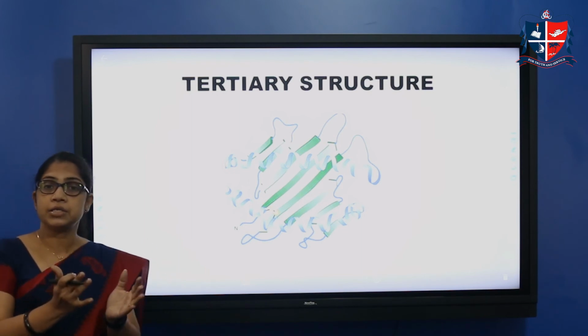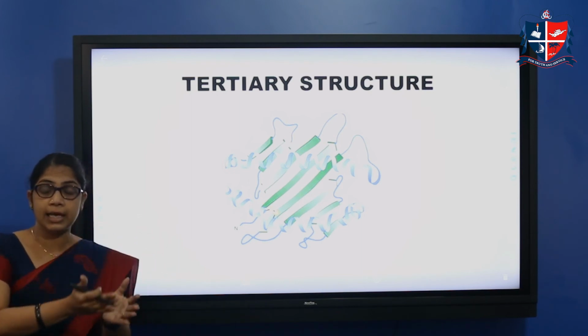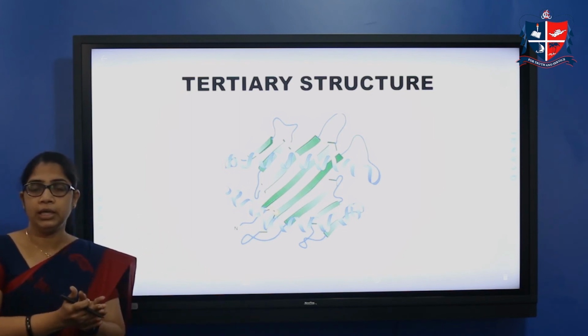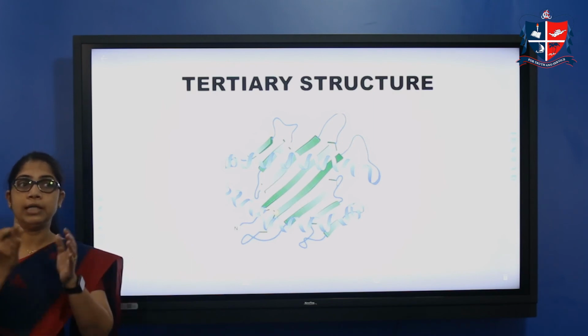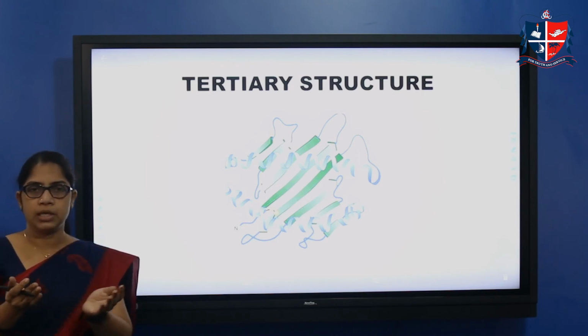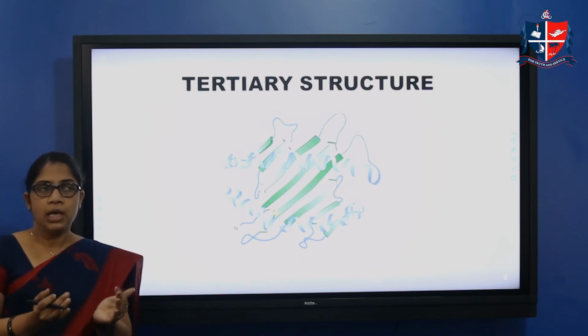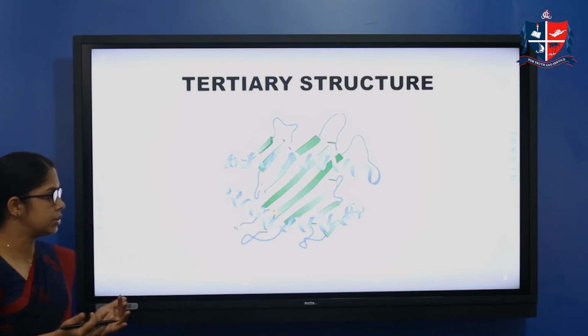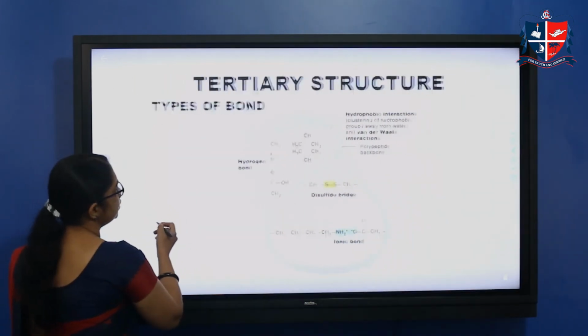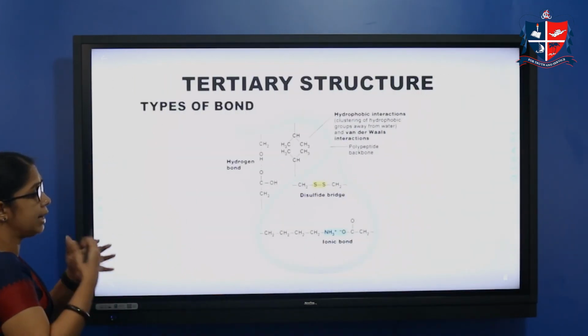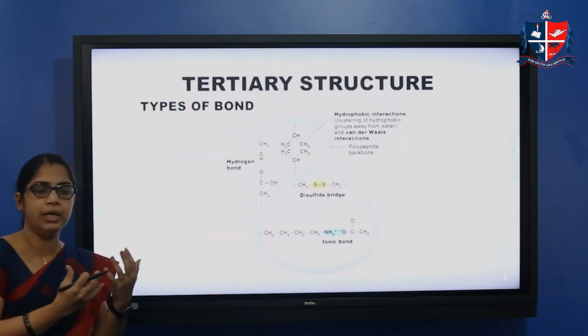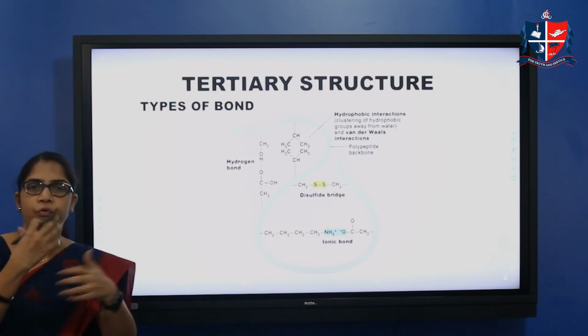The tertiary structure can be like a fibrous protein, an elongated fiber, or like a globular protein, spheroid or ellipsoidal in shape. So that is about tertiary structure. Different types of forces of attraction are possible, which is why these are all folded.